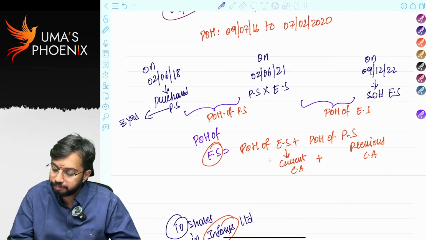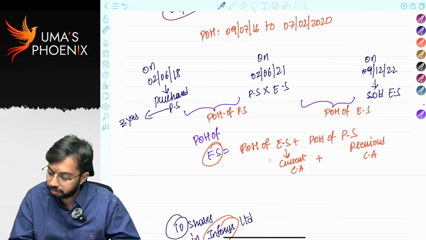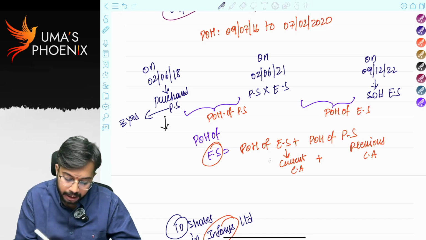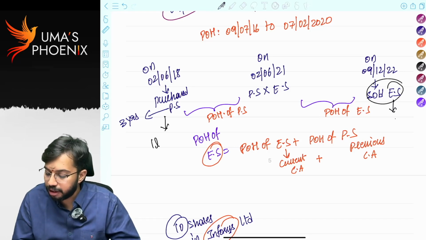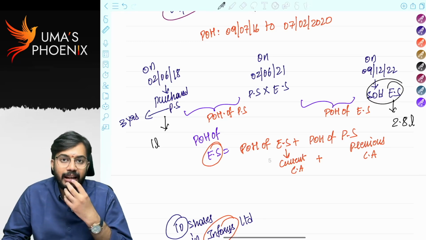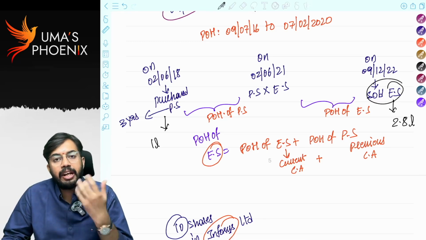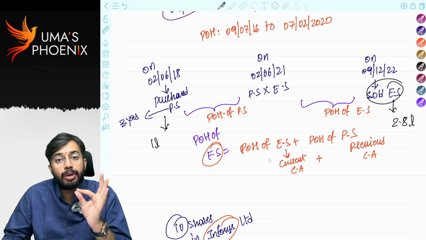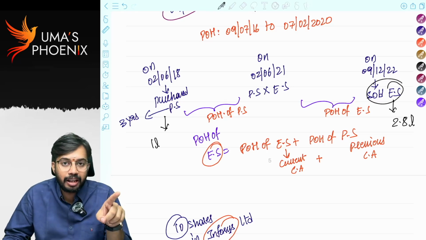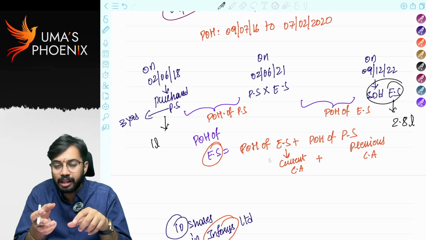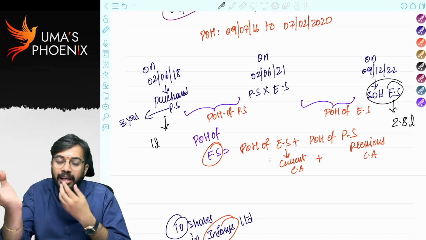Let's say here I purchased preference shares for 1 lakh. I sold equity shares for 2,80,000, 2.8 lakhs. In this case, what am I selling? I am selling equity shares. I sold equity shares for 2,80,000. But did I purchase equity shares? I did not purchase equity shares. Actually, I purchased preference shares. Later on, preference shares got converted into equity shares, and in future, I am selling equity shares.